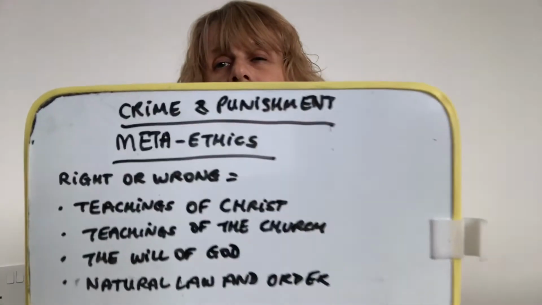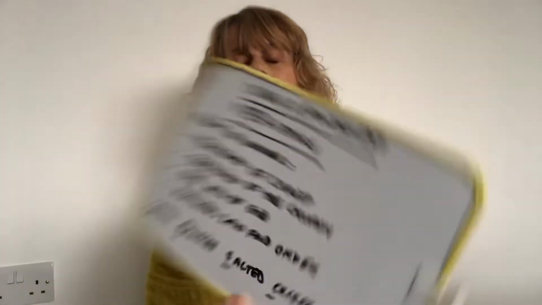I thought I'd do a little quick exercise using his memory methods, and in particular for RS we're going to do crime and punishment today, meta-ethics, and the teachings of what is right and wrong. To decide whether something's right or wrong, there are 4 things you need to consider: the teachings of Christ, the teachings of the church, the will of God, and the natural law and order. That's a bit of a mouthful.